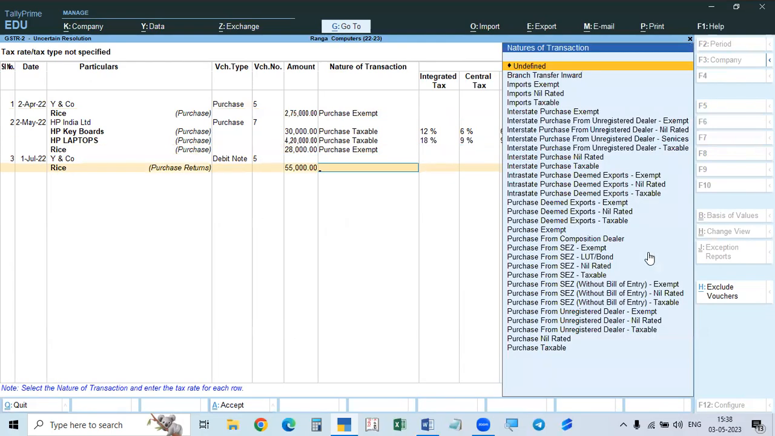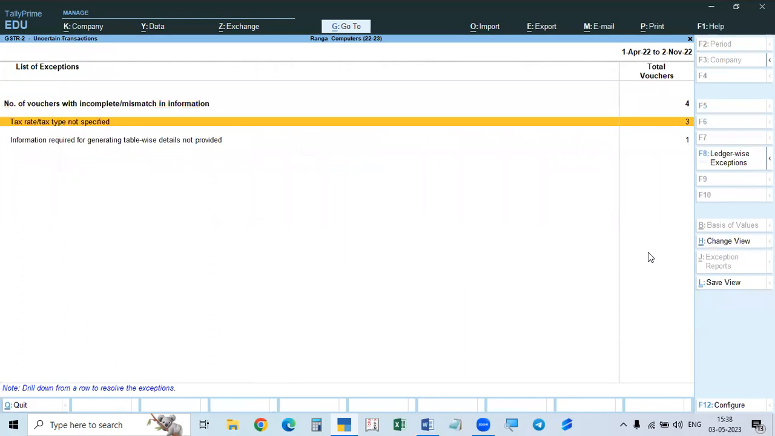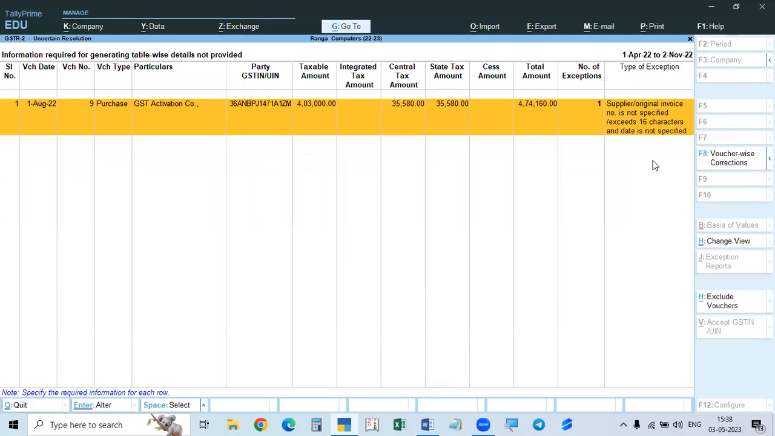Another one is this, also rice. This is also purchase exempt. The nature of transactions is purchase exempt. We have given it, so there will be no taxes. So now all are completed. Okay, and now here, this is one, and then this is one. And this one, see here, it says supplier original invoice number is not specified or exceeds 16 characters and date is not specified. It means we have not specified and not given the supplier original invoice number.